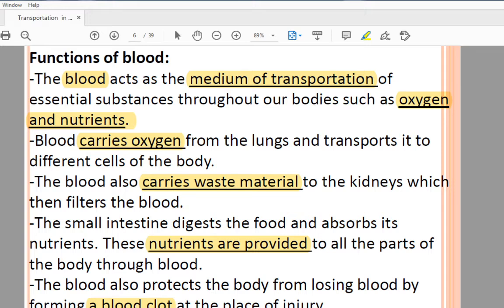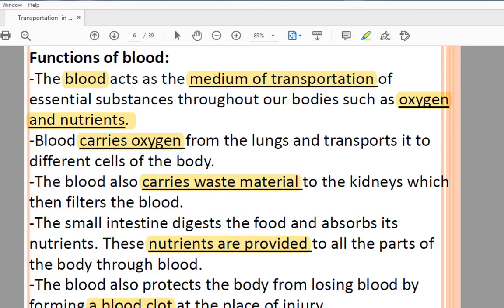So in an average healthy adult, the volume of blood is about 1/11th of the body weight. Normally you can say that the volume of blood in an average human is between 4 to 5 liters. So in our body 4 to 5 liters of blood is present. But what is blood made of?